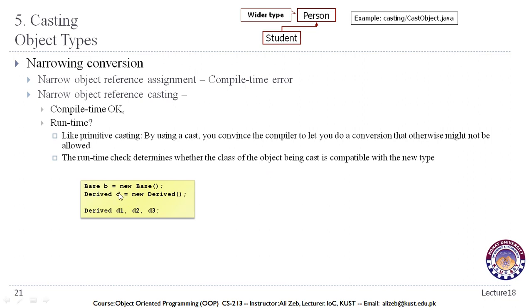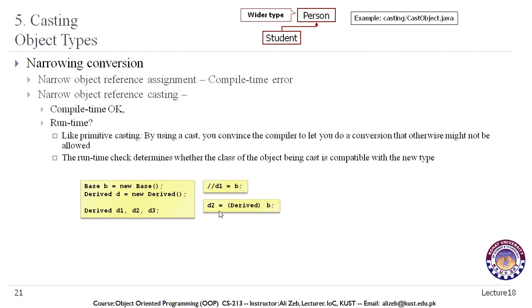Again, if we look at our example, we have an object of the superclass and an object of the subclass, and then we have a few objects or variables of our subclass. In this case, simple conversion or assignment is not allowed. We cannot assign an object of the superclass to an object of the subclass, as we have been saying that objects of the subclass are objects of the superclass, but the reverse is not true. We can do this by using this syntax. Now this will convert this object of the superclass to the object of the subclass.